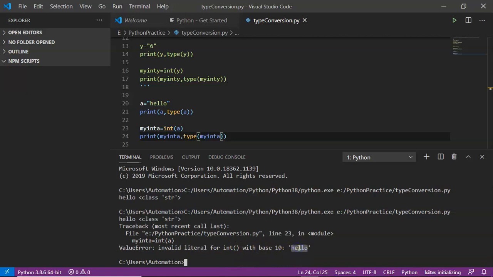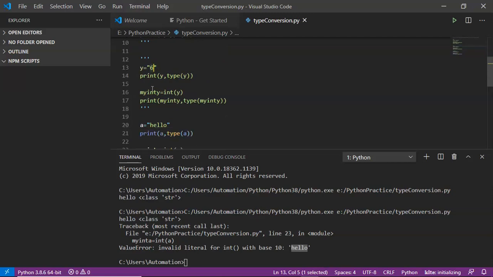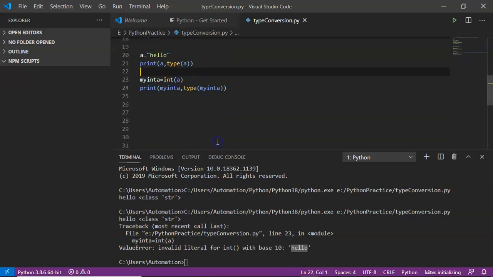See, do we have any data like hello in our number system? No, that's why it is not possible. But instead of hello, if you take your string in terms of numbers, then only that kind of data we can convert into integer. So because of that, you are getting this error. That's fine. Now, let me comment this as well.